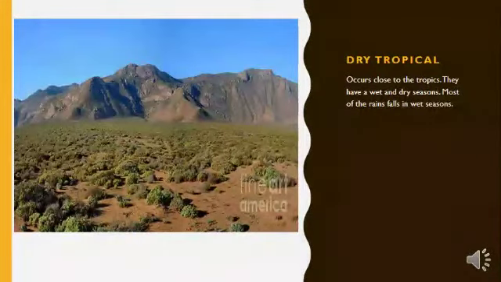Then next we have dry tropical. This one is close to the tropics. They have a wet and a dry season, meaning there is a time where they have high rainfall and a time where they have less or no rainfall. Most of the rain falls in the wet season. But if you look at the picture, you can see that the area is very dry, which means it's the dry season.